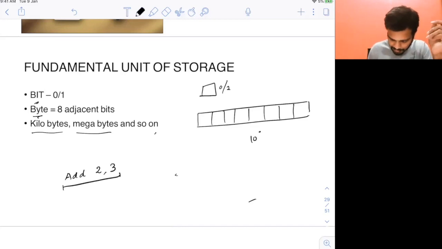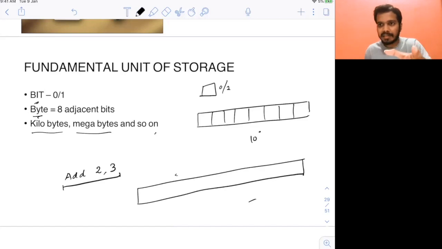Now, what will happen is normally there will be a memory. Everything is stored in memory, and the memory is formed of bits, right? There will be various bits here. It depends on the system. On some systems it can be 16 bit, on some 32 bit, some 64 bit. These are called registers, which are a type of storage, a type of memory very close to the CPU itself. If you do not understand what a register is, it's okay. It's very close to the CPU, and it stores all the data that the CPU requires.